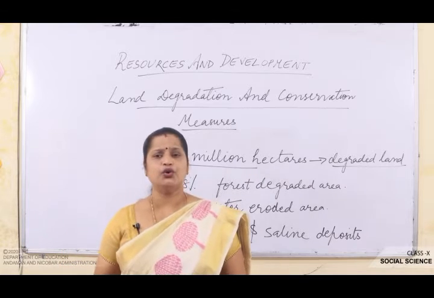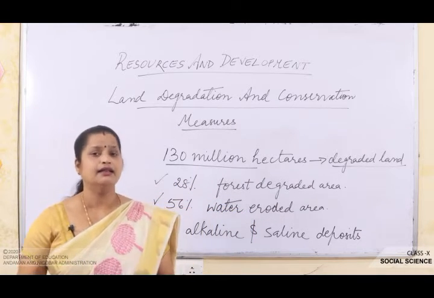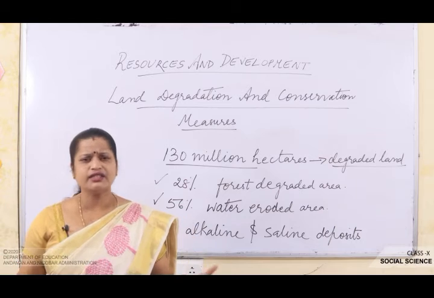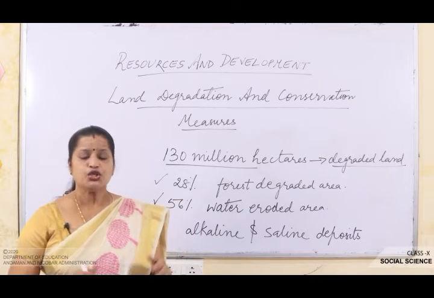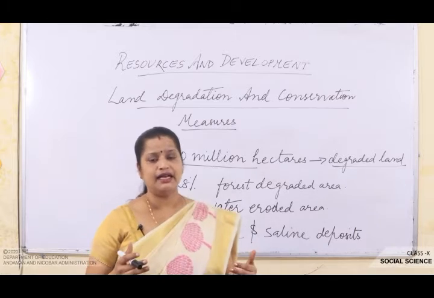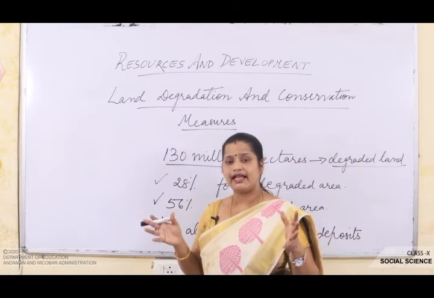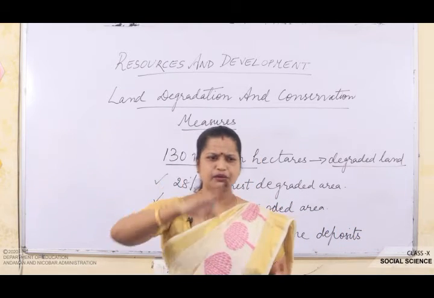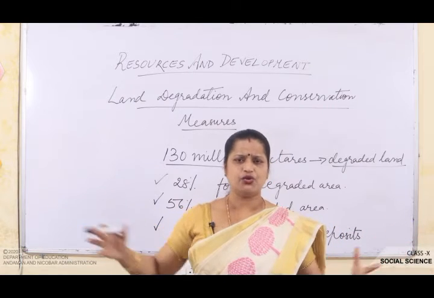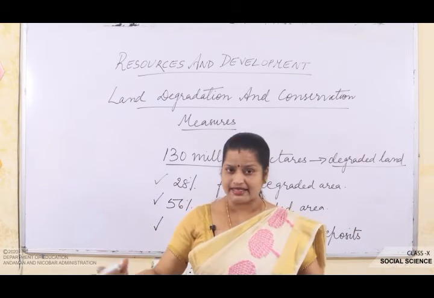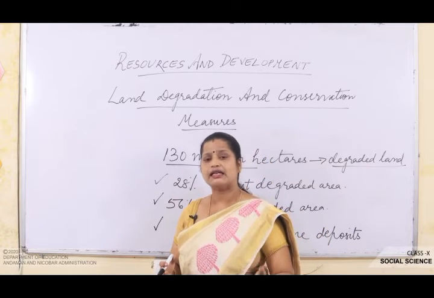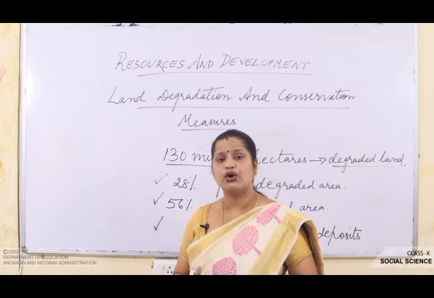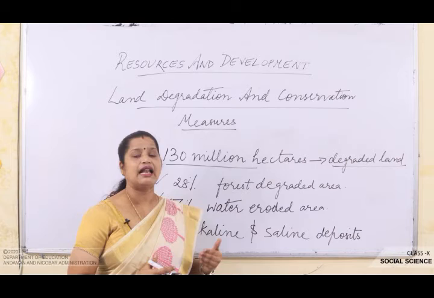So, my dear students, as I told you, the mining work has been done in states like Jharkhand and Chhattisgarh, these are the states known for mining purposes, isn't it? So when the mining work has been done here, after the excavation work, it leaves scars on the land. मतलब बहुत बड़े गड्ढे या दाग, मतलब गड्ढे जो हैं, माइनिंग करने के बाद वो रह जाता है. Then you will see that in places like Odisha, Jharkhand, Madhya Pradesh, Chhattisgarh, the deforestation caused due to mining has caused severe land degradation.